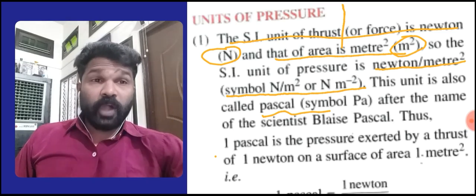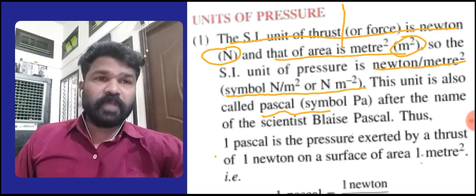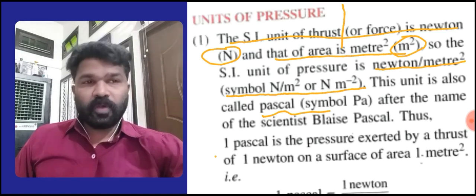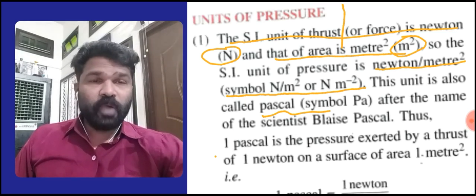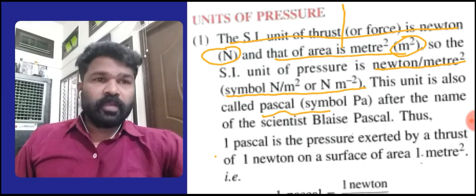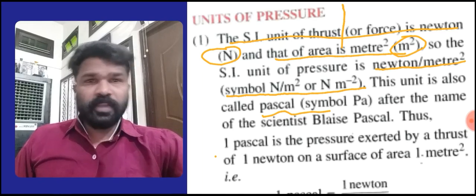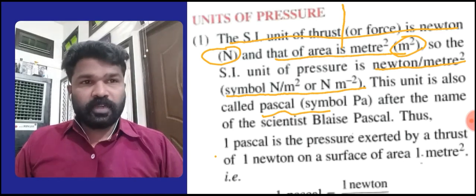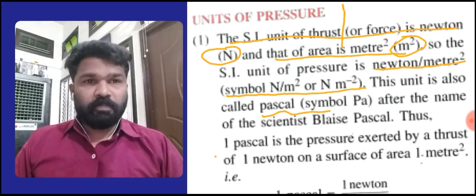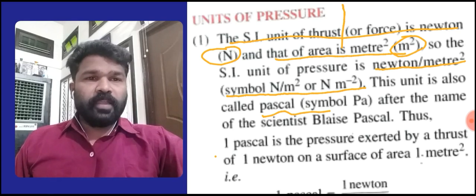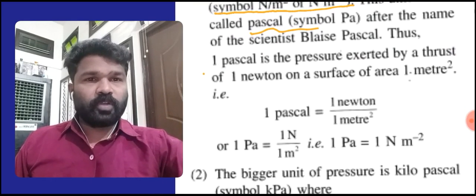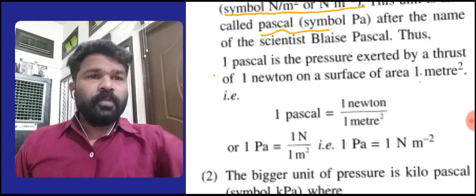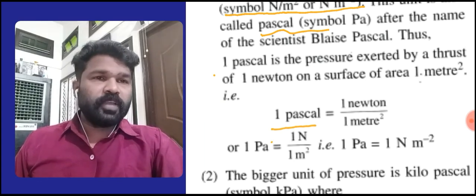Thus, 1 Pascal is the pressure exerted by a thrust of 1 Newton on a surface of area 1 meter square. So please mark it. It's the definition of a Pascal. That means 1 Pascal is equal to 1 Newton upon 1 meter square.